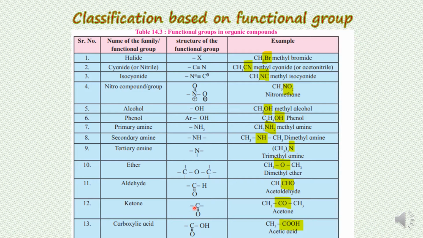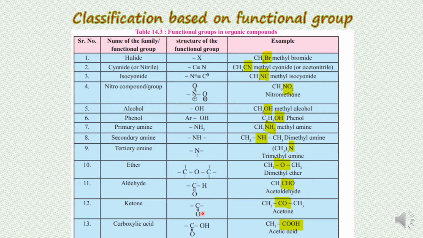Only then will the group be considered a ketone. See this example: carbon is bonded with oxygen by a double covalent bond, the third valency is fulfilled by bonding with this carbon atom, and the fourth valency by bonding with another carbon atom. In this condition only, children, the CO group will be considered a ketone.